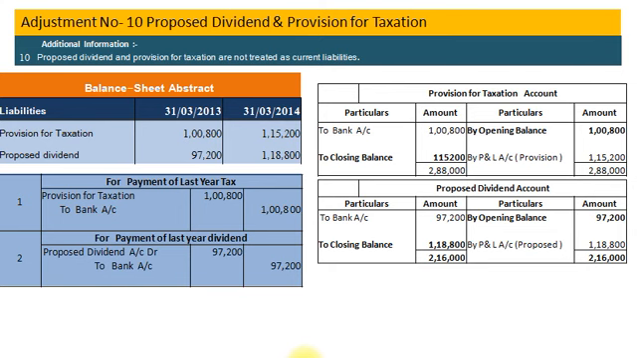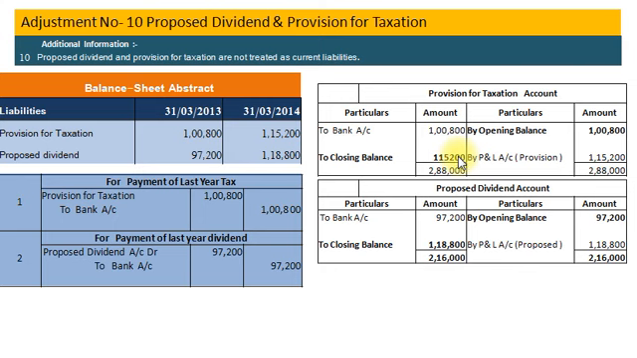Now we will see adjustment number 10 for proposed dividend and provision for taxation. Just information: proposed dividend and provision for tax are not to be treated as current liabilities. So we will prepare separate accounts and solve the adjustment. First we prepare provision for taxation account. Opening balance on credit side rupees 1,800 and closing balance on debit side rupees